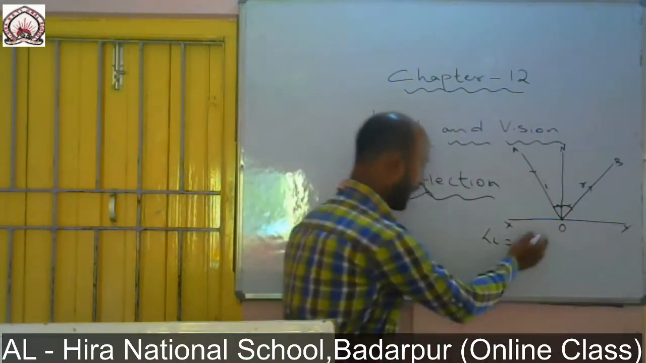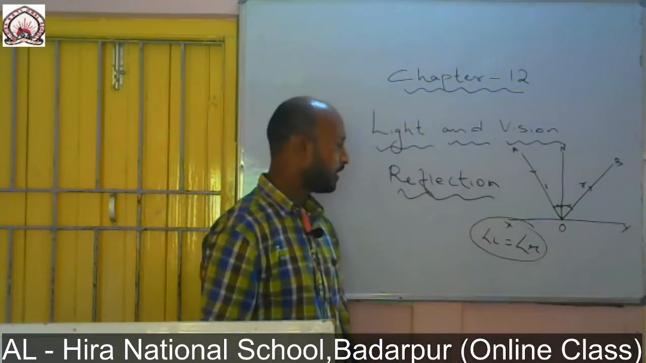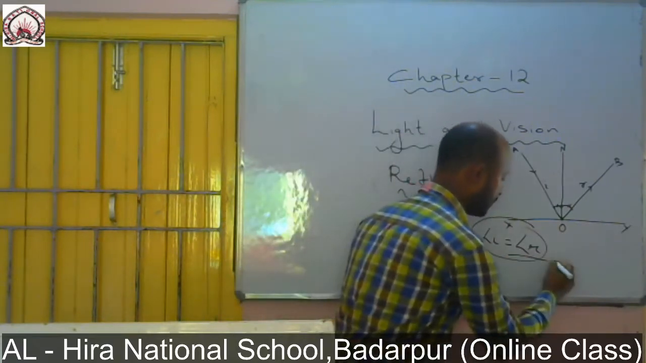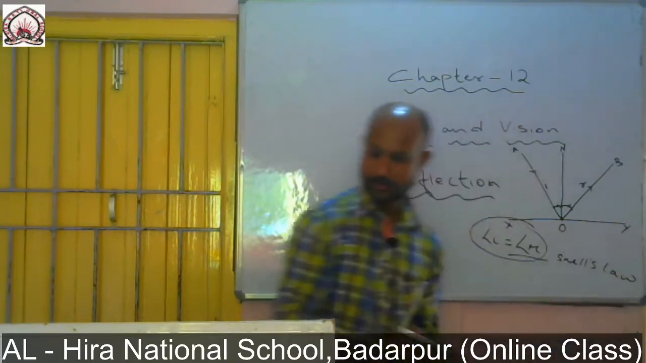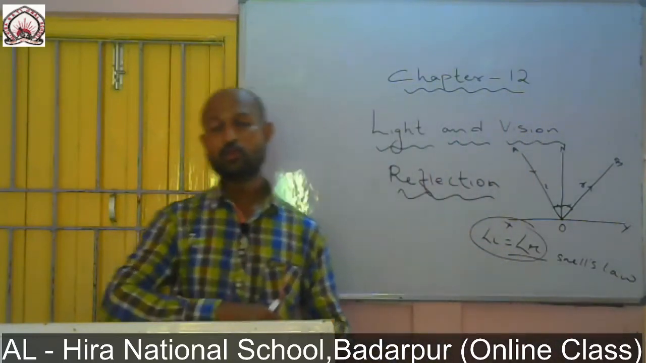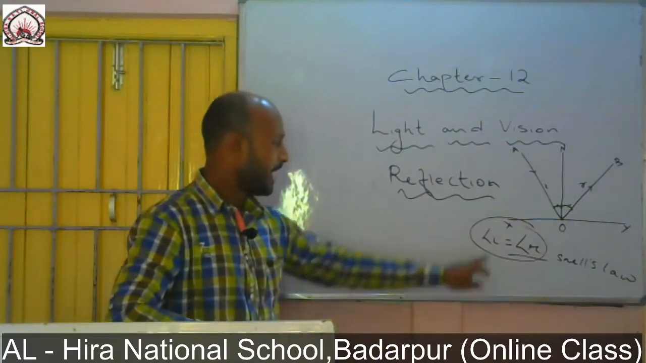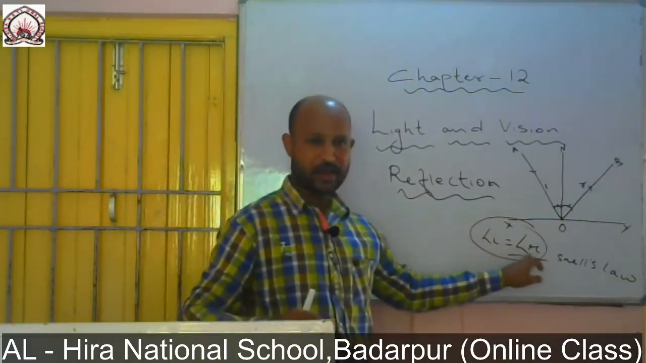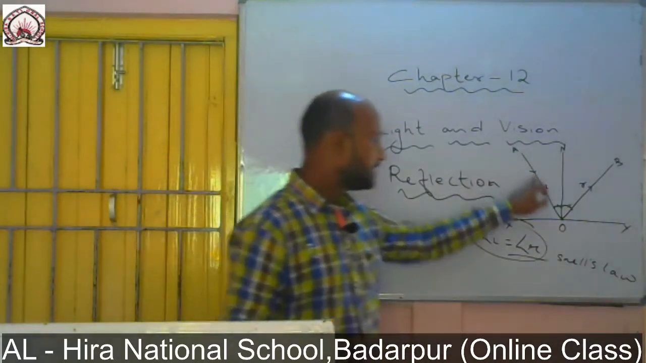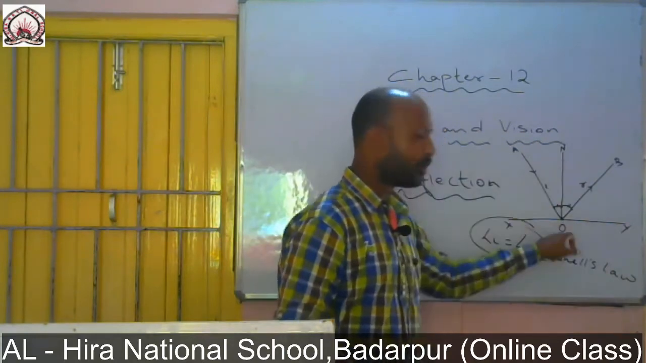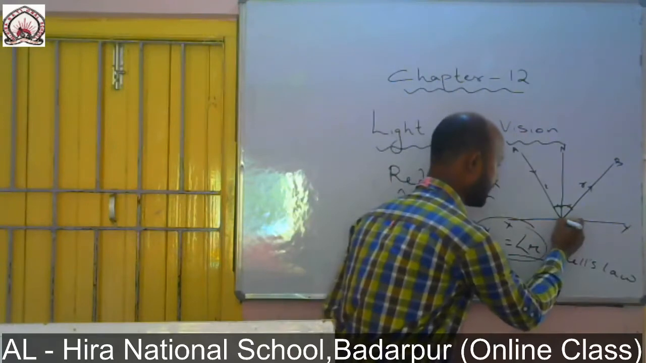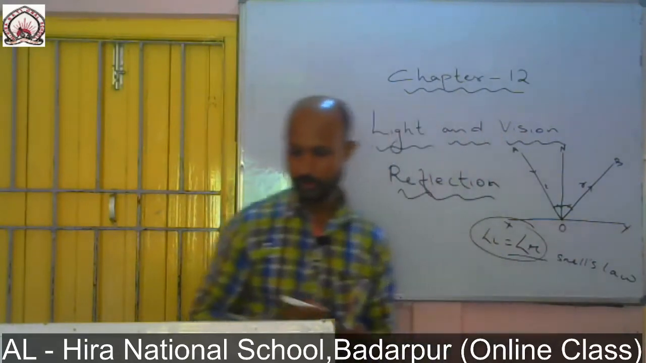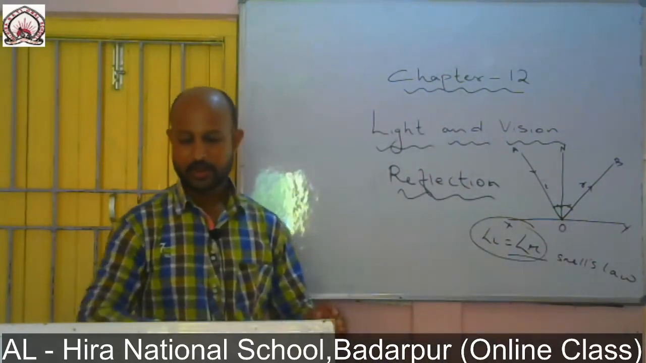This angle of incidence, which equals the angle of reflection, is also known as Snell's law, which you will learn now. So there are two laws of reflection. The first law is that the angle of incidence is always equal to the angle of reflection, and the incident ray, the reflected ray, and the normal all lie at the same point, that is, at the point O. Okay, these are the two laws of reflection.